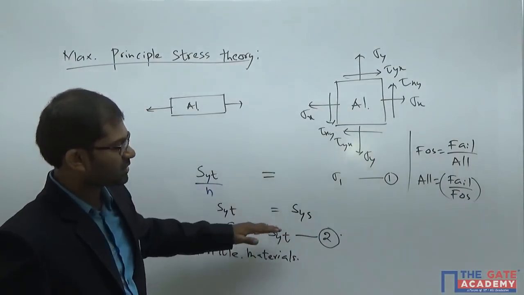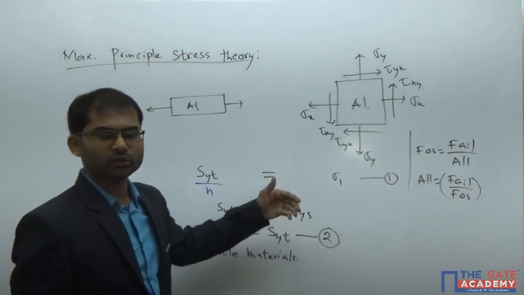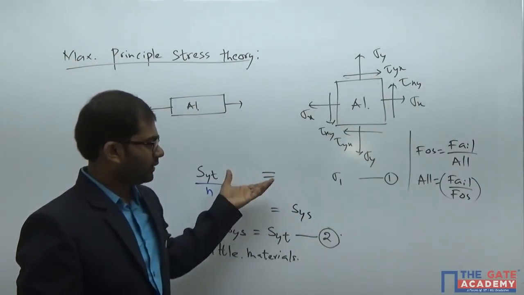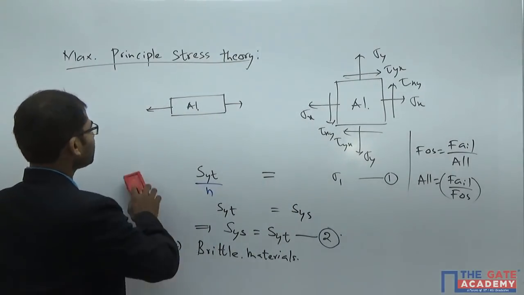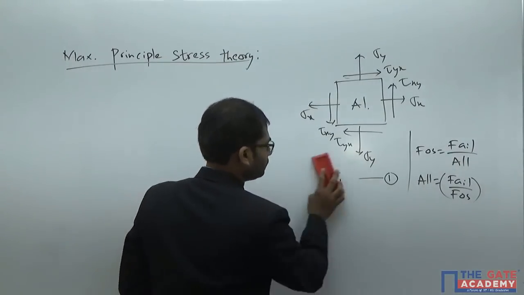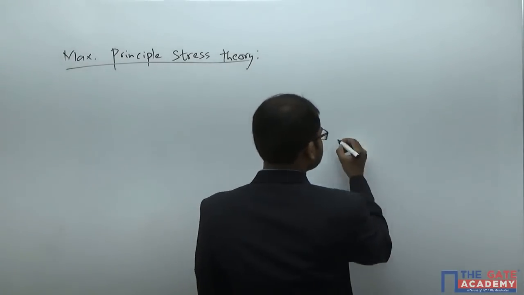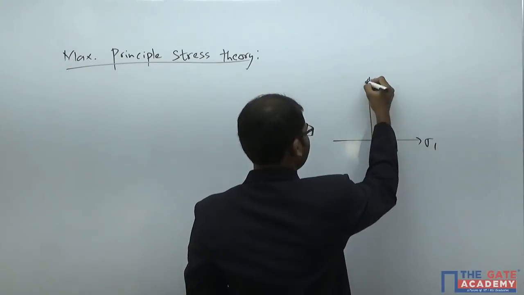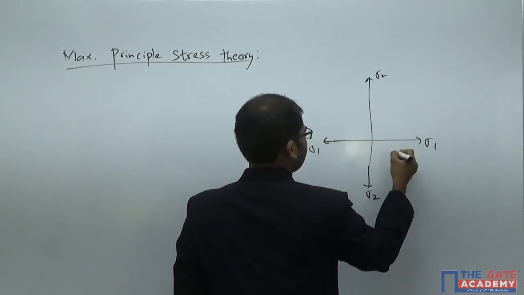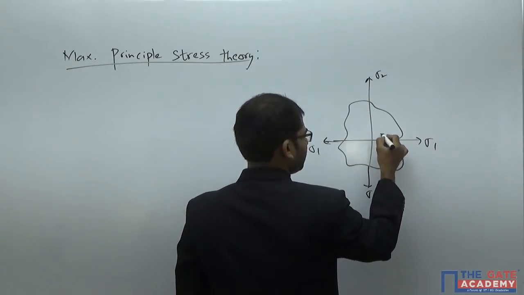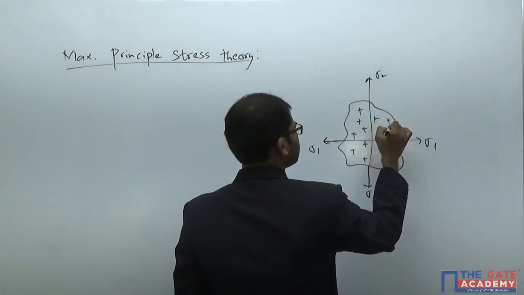If you apply the same concept in every theory of failure, you're going to derive equation number 1, equation number 2. So we need to know the region of safety also. I will give you the derivation of the region of safety for this theory of failure here. So I'm drawing the region of safety now. We will draw a curve on a Cartesian system which has the sigma 1 axis as x-axis and sigma 2 as y-axis. This region of safety will have plots of sigma 1 comma sigma 2, inside the region like this.